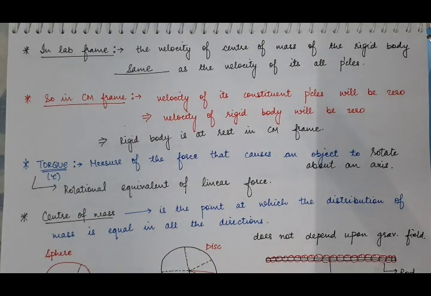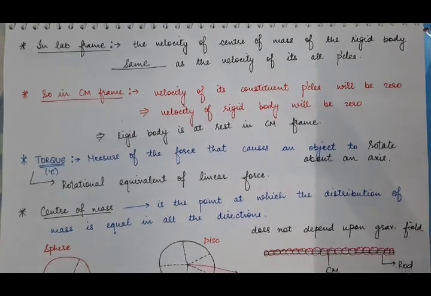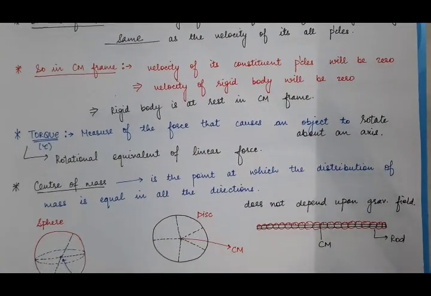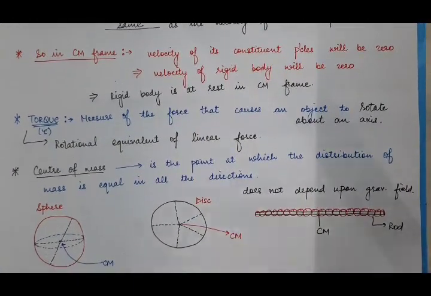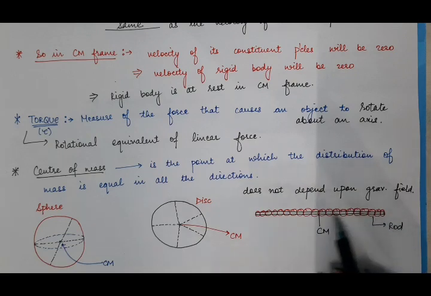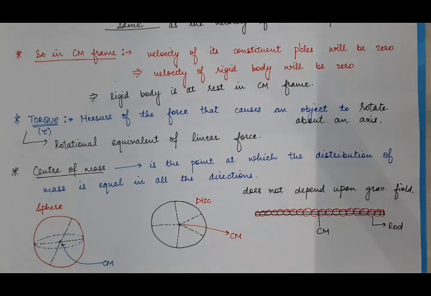Let us take the example of a rod. Suppose you have this rod shown by black pen. That is the rod. And everything in this universe is made up of atoms. We are considering the atom as an elementary particle.